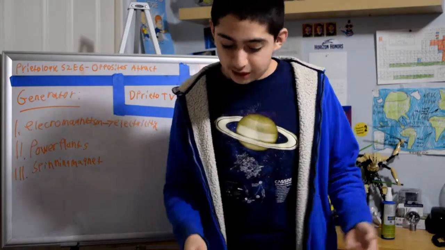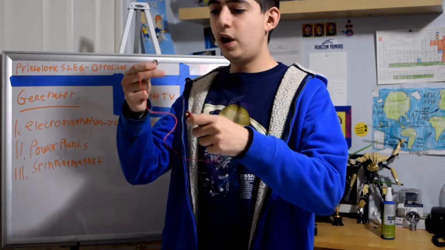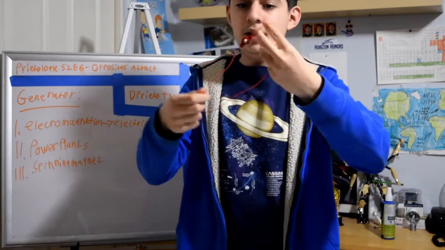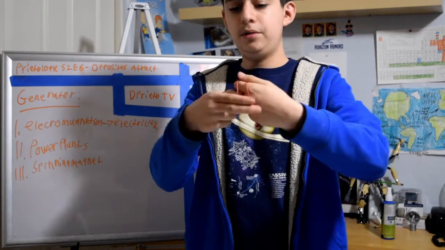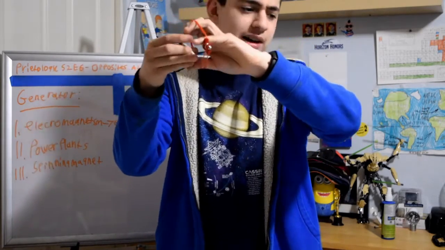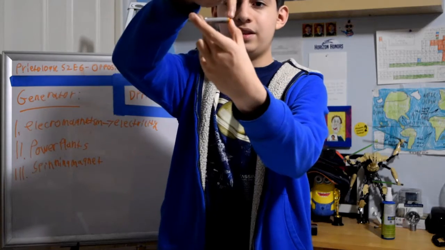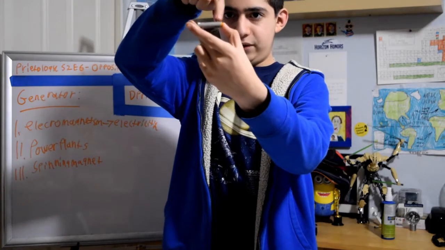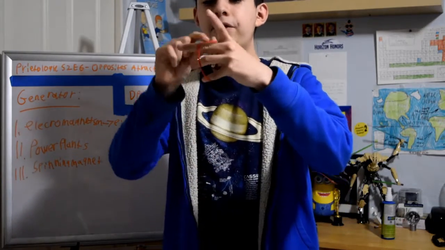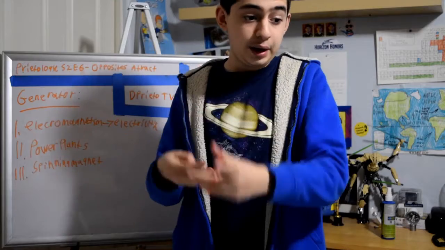So how they're made: I don't have a magnet, but let's pretend this battery is a magnet. If you spin it around a coil of wire, so let's just say this is a coil of wire, let me put it together. I think I can just snap it on, there we go. I hold the wire like this, and then I spin a magnet. Magnets have poles, so let's say this is north, this is south, the poles go that way from north to south, so it's like a circle. For the electricity to be created, the poles have to interfere with the wire to help create the voltage. So if you spin it this way, I think, you'll create some electrons.